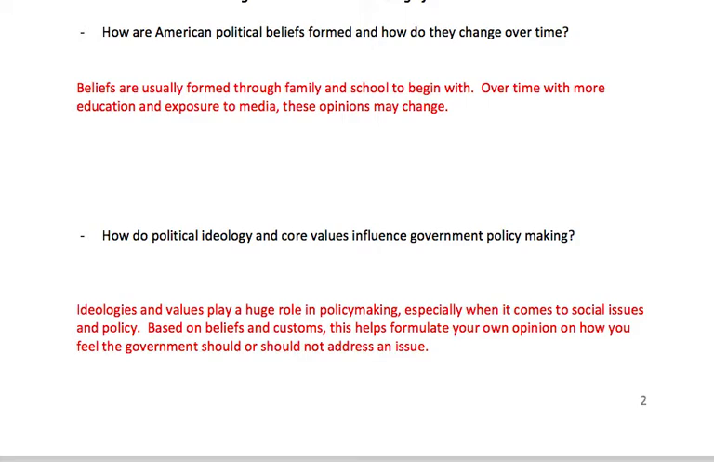Political ideology and values can influence government policy making. They play a huge role, especially when looking at social issues in policy making, based on beliefs, maybe customs and traditions. They help you formulate your own opinion on how you feel about government, whether or not government should or should not address an issue or respond to certain issues. So how much government involvement there is can be affected by your political ideology.